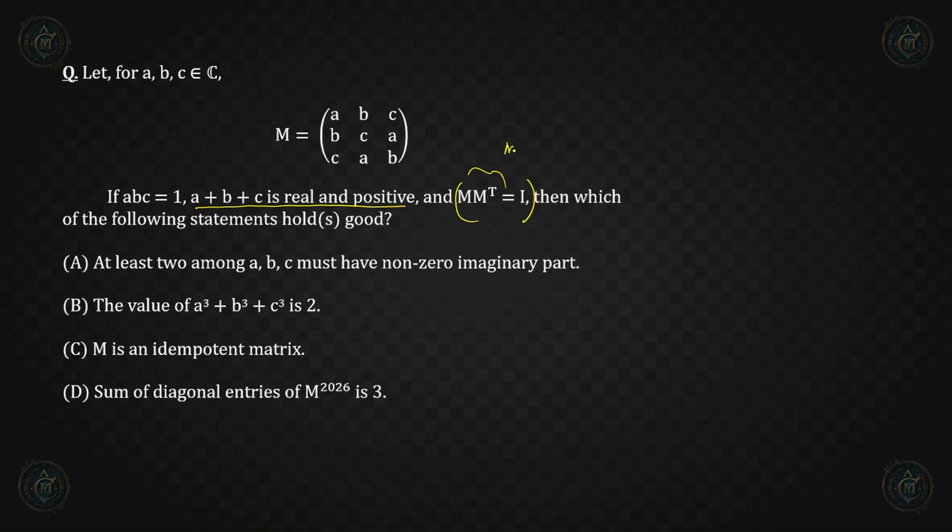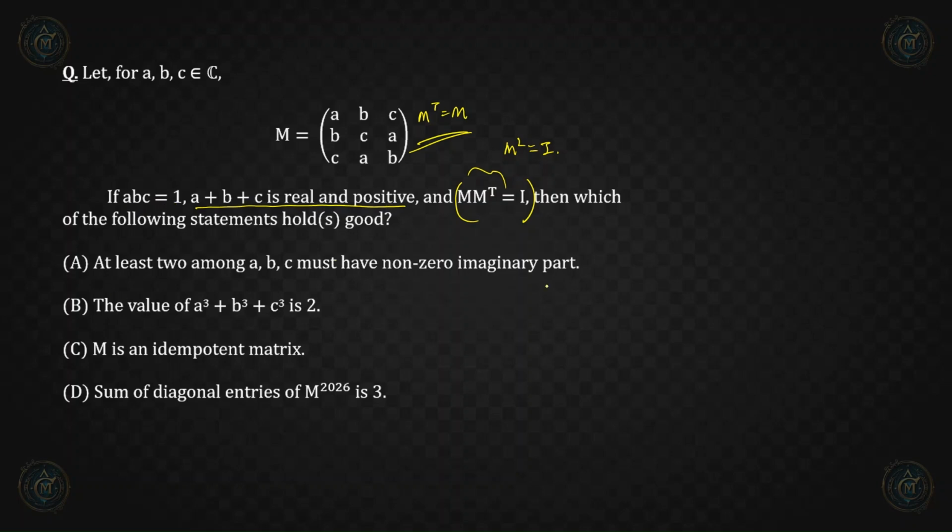So we can say it is basically given that M square equals I, because M transpose equals M, since M is a symmetric matrix. From there we get some information about a, b and c. The other information given to us is that their product is 1 and their sum is real as well as positive.